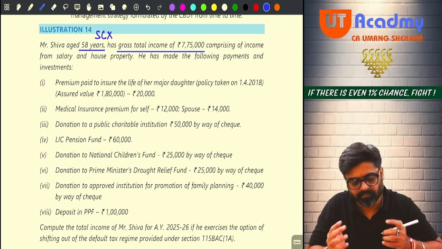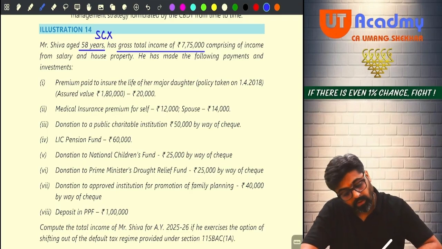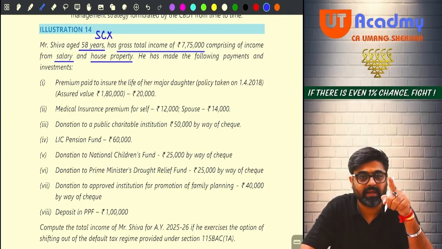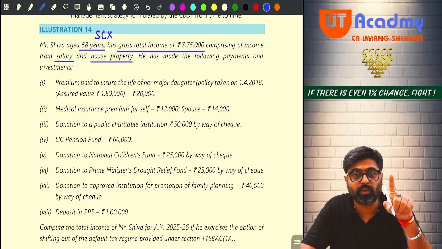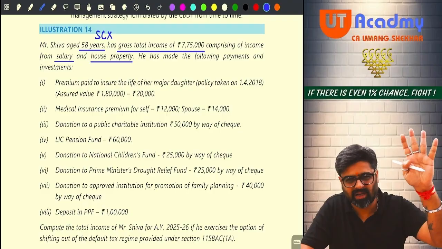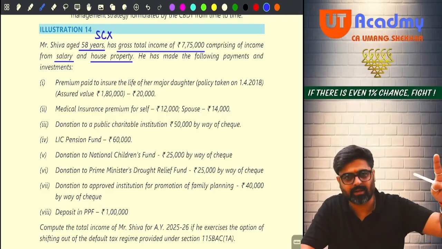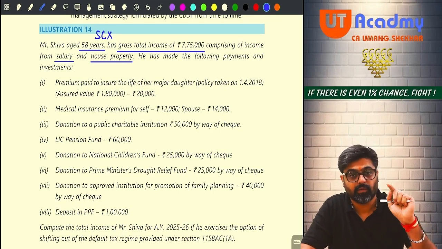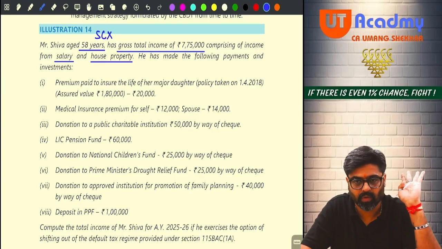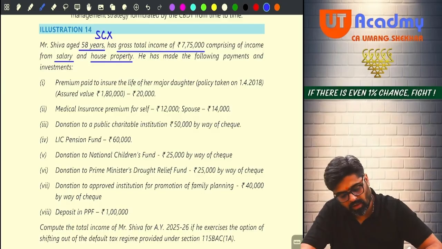Next one. Comprising of income from salary and house property. Meaning that this 7,75,000 does not include any special type of income. Entire income is a general income, taxable at normal rates only. And from that entire income you can claim Chapter VI-A deduction. Now he has made the following payments and investments.